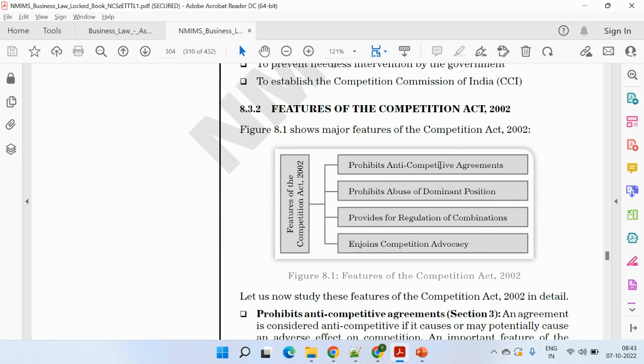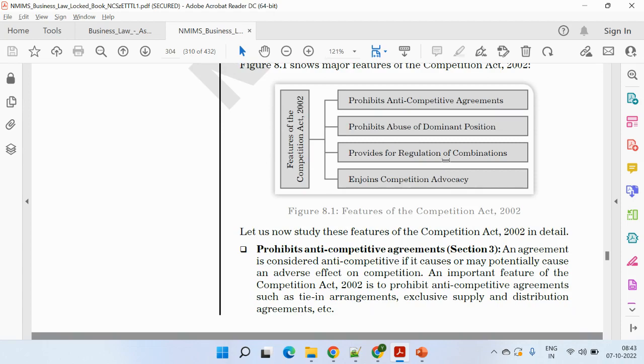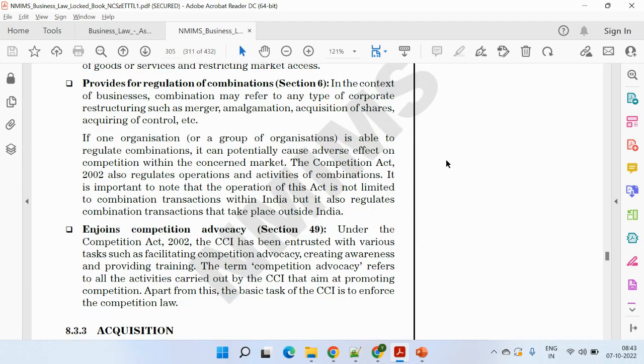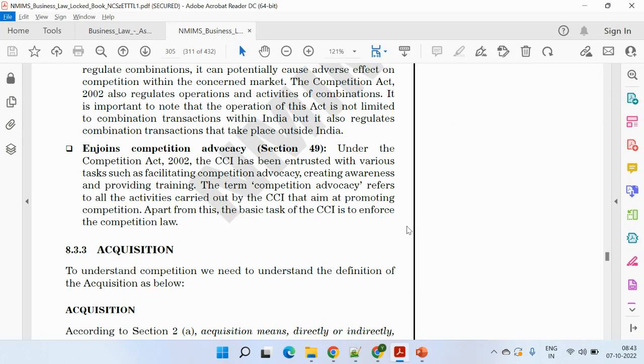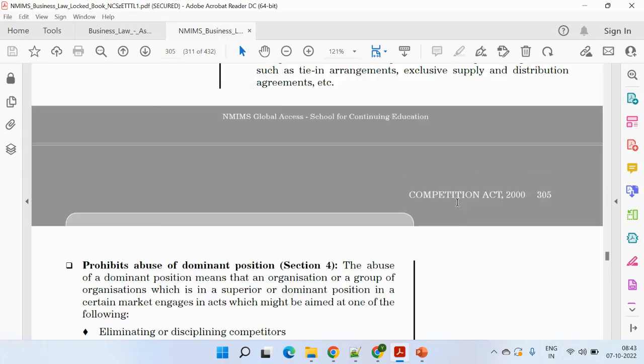Again, the features like prohibit anti-competition, prohibit abuse, provides the regulation of combinations, and enjoins the competition advocacy. So these four features, you can write 1 or 2 liners for each of these. Again, it's not mandatory, but it's good to give a brief introductory part about this. Then lastly comes the features of, sorry, I think we have already covered the features.